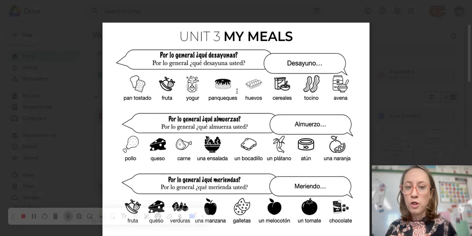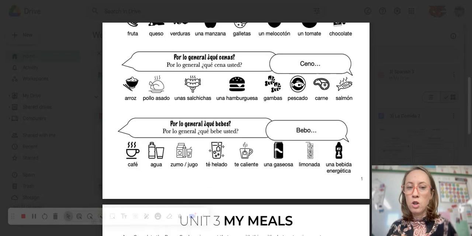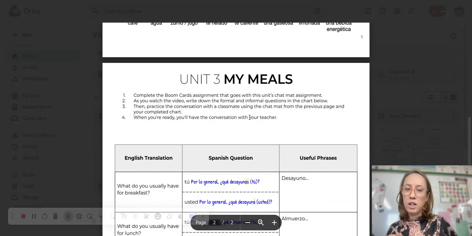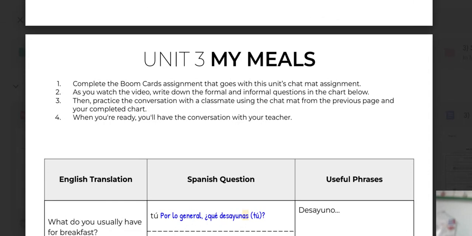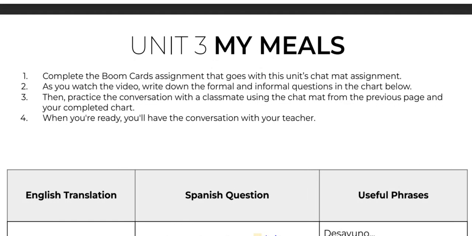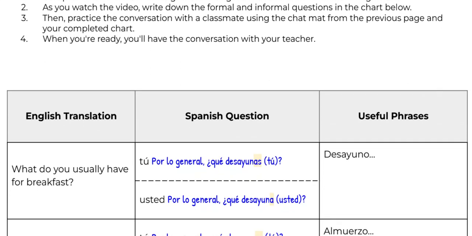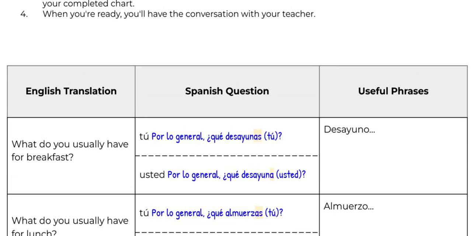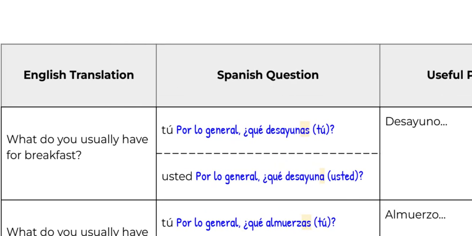So before we go any further, let's turn over to the back of this page and look at the question ladder. And together, let's write in the formal and informal forms of each question, okay? So, what do you usually have for breakfast? Informal, por lo general, ¿qué desayunas o qué desayunas tú? Formal, por lo general, ¿qué desayuna o qué desayuna usted?